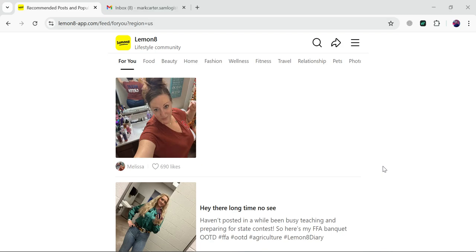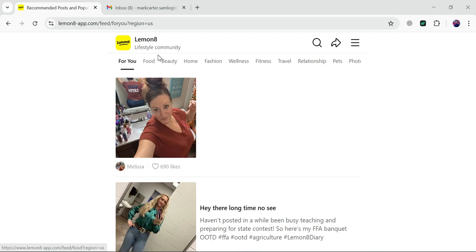So right now I'm at the website of lemon8app.com. This application is available on the Play Store, and I can give you an overview of the Lemonade application through this website because it's only available on the Google Play Store. You can use it on Android. As you can see, this is the overall layout of Lemonade.